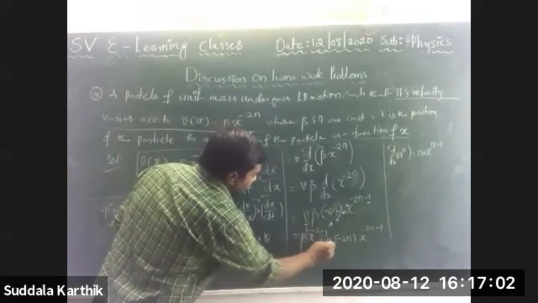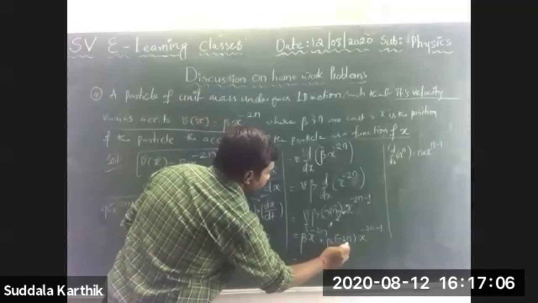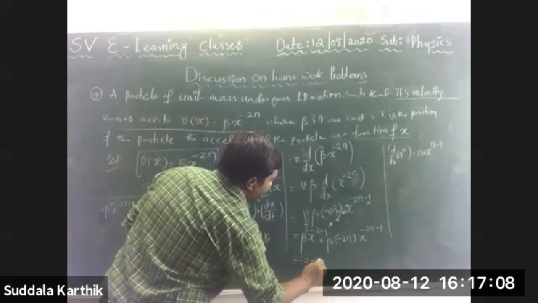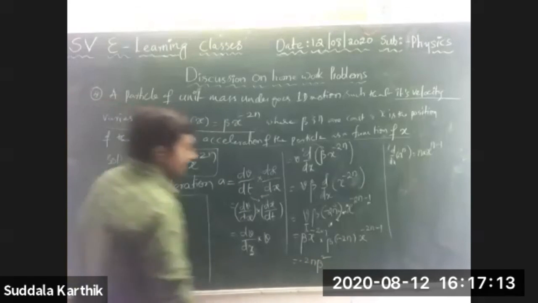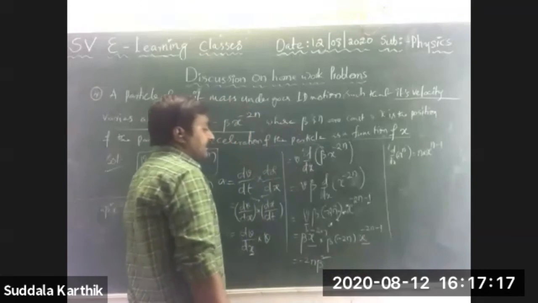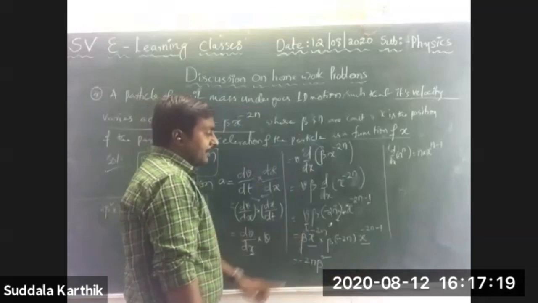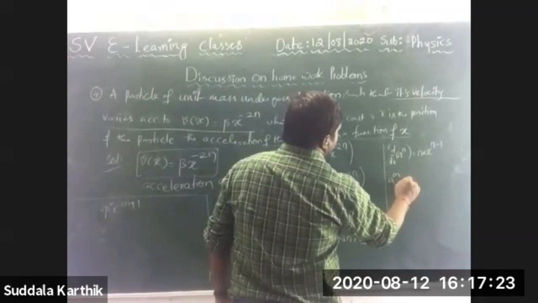Then what we have to do? Beta into beta is beta square, and minus 2n. So minus 2n beta square, x to the power of minus 2n into x to the power of minus 2n minus 1. Both look like a to the power of m into a to the power of n.